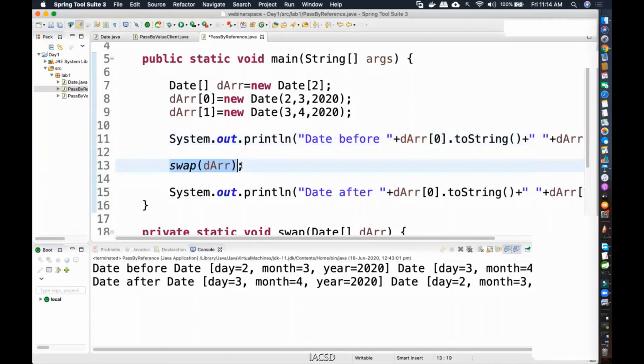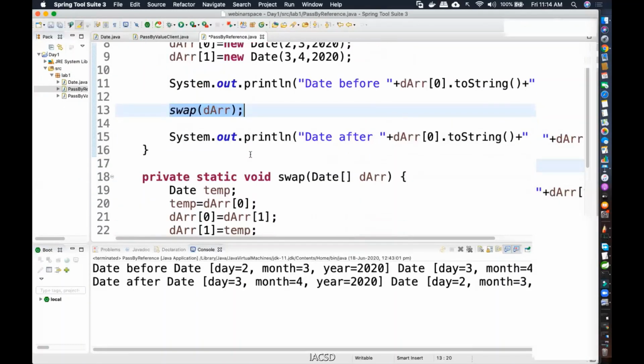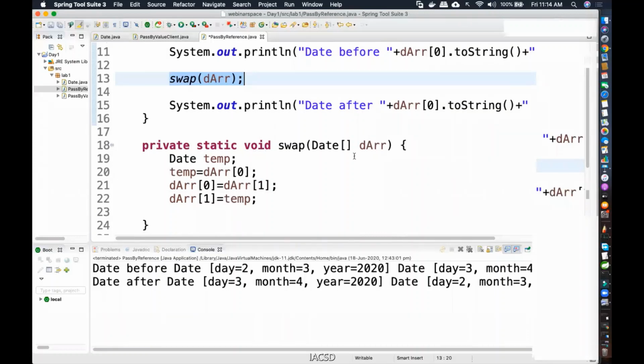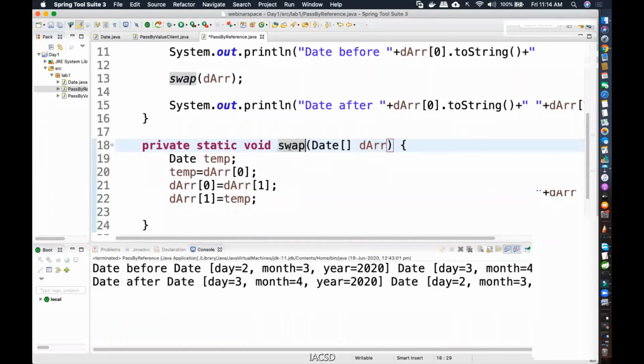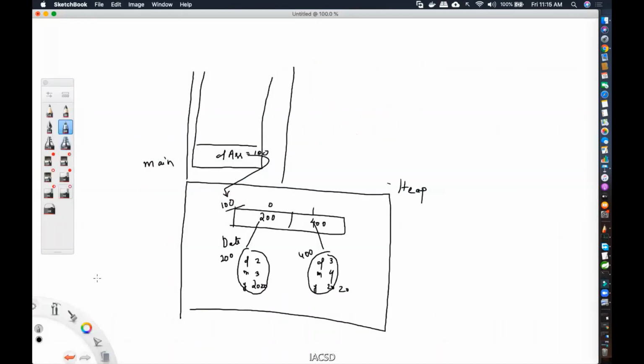Now we are calling the swap method. So in the swap method, what did you pass? You pass the array. Okay. So when I'm saying this particular variable, is it a local variable? Yes, because its data type is right next to it. But it's local to which method? It's local to the swap method. So the swap method is a method that is called directly by the main method. So what should I have? I should have a stack frame. So I will have a stack frame which is there just for swap. Over here, this is my swap stack frame.